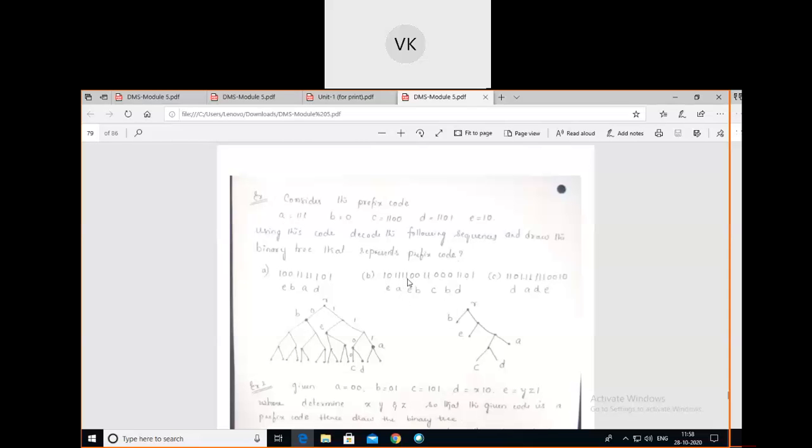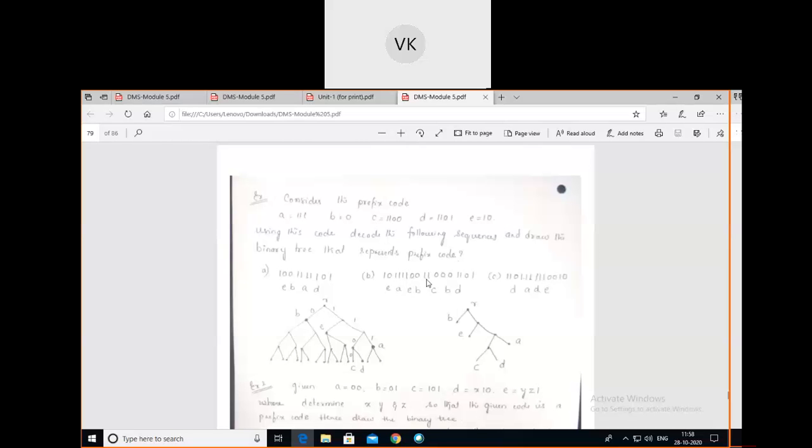The next will be the 1. Again, 1 is not with respect to any symbol. Leave it. 10: this 10 will be held by the symbol E, so I have written E here. Next, 0 is there. Check whether any symbol has 0. Yes, B has 0, so I have written B here. For all these, the respective symbols are E, A, E, B.